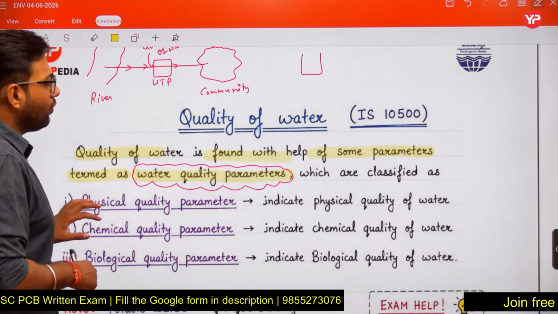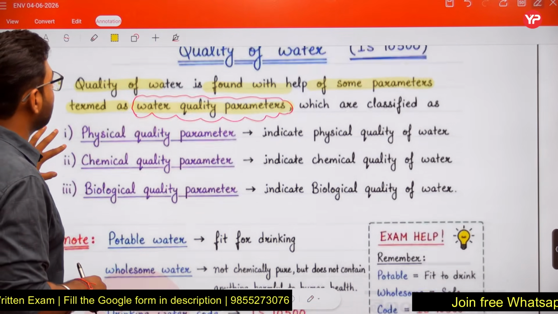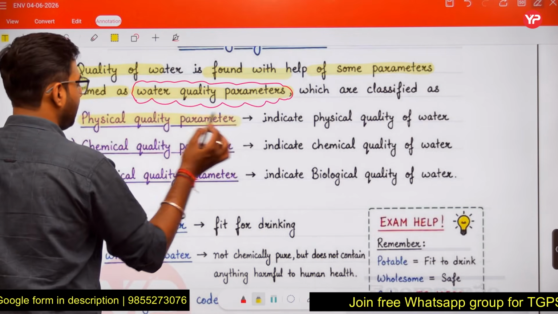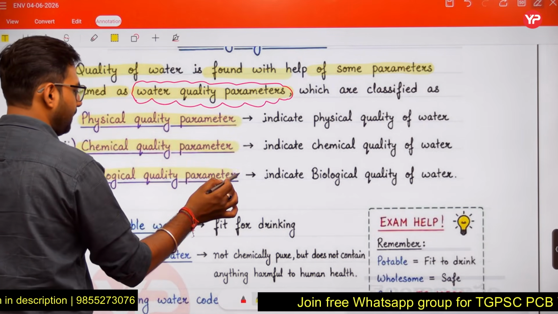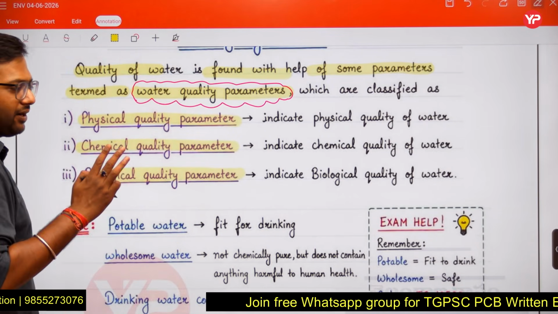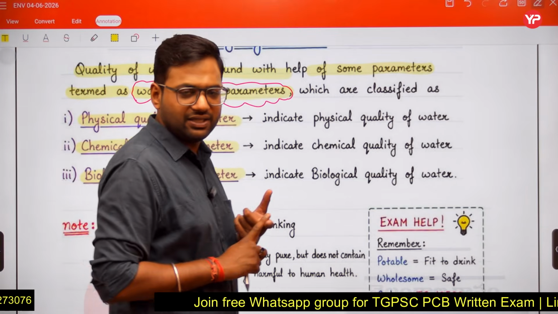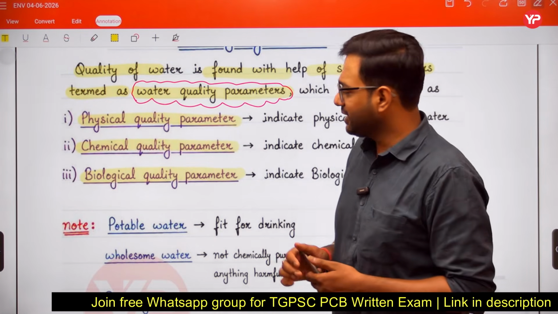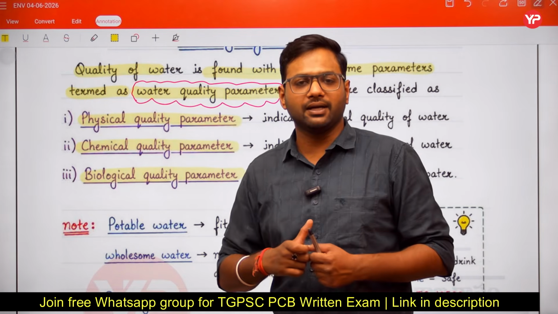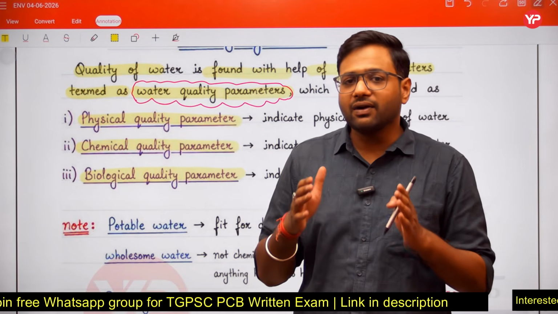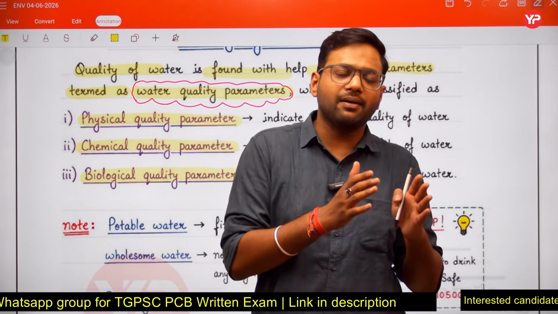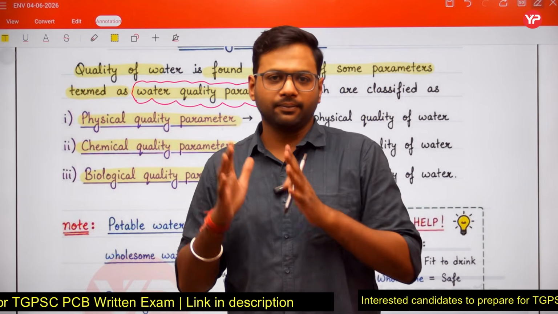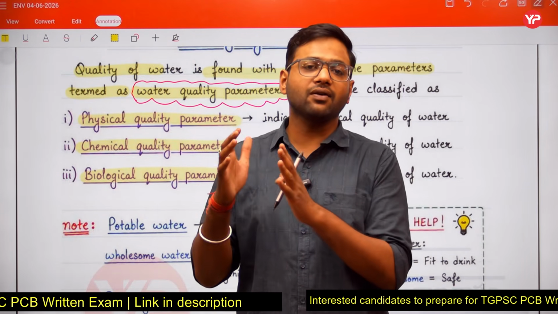So now these water quality parameters, friends, are classified as physical quality parameter, chemical quality parameter, biological quality parameter. So we have 3 different quality parameters. One is physical, one is chemical, one is biological. If I ask you what is the meaning of physical quality parameters, then the answer is physical quality parameters are those parameters which indicate the physical quality of the water. That indicates the physical quality of the water.